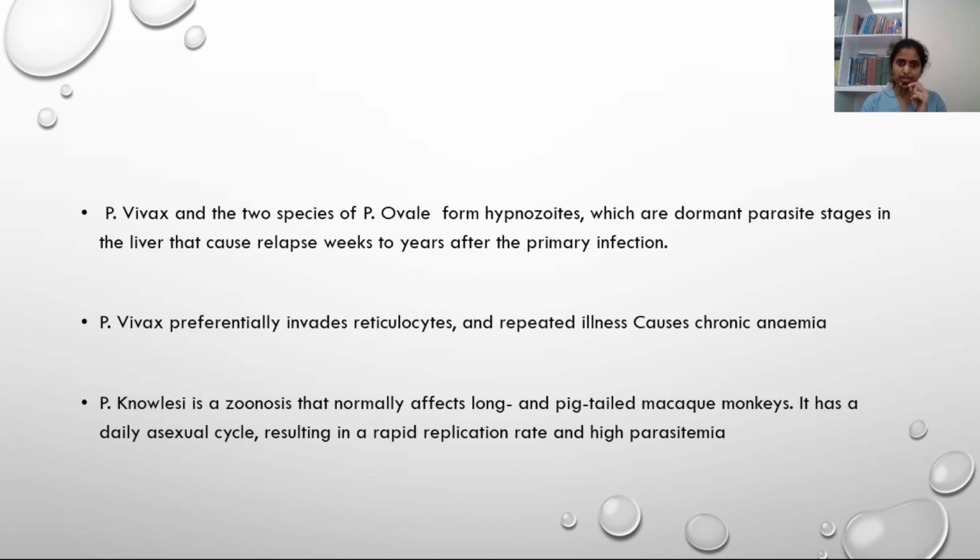Vivax can invade reticulocytes and can cause repeated illness and chronic anemia. Knowlesi is a zoonotic disease, and it actually stays in the monkeys. Monkey to human spread is very rare, but that has been well documented. It has a daily asexual cycle, so it results in rapid replication and high parasitemia. If at all human spread happens, the disease severity will be very high.